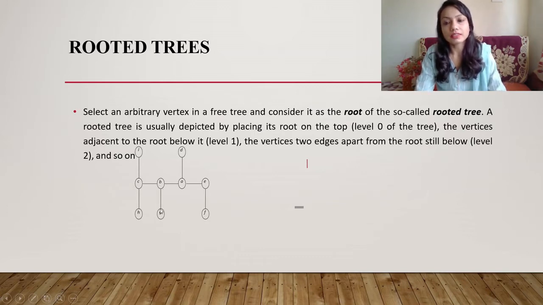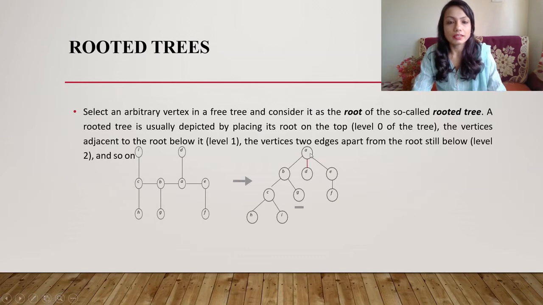In level 2 the children of B will come, that is G and C. So the answer will be as you can see: I have taken A as root, so it has connections to B, D and E. Then again, to B what is connected? C is connected, G is connected, so that's what we have here. And to D nothing is connected, so D has no children. E is connected to F, so we are connecting that.